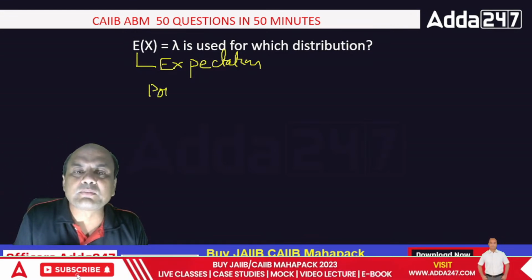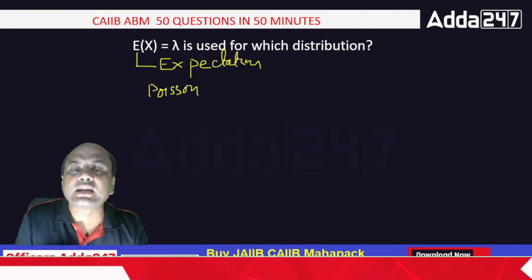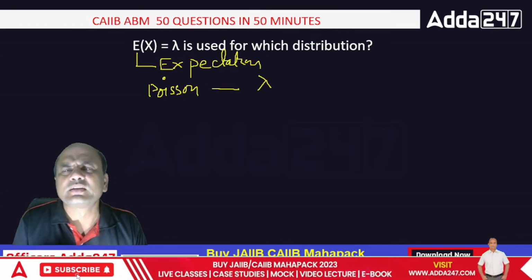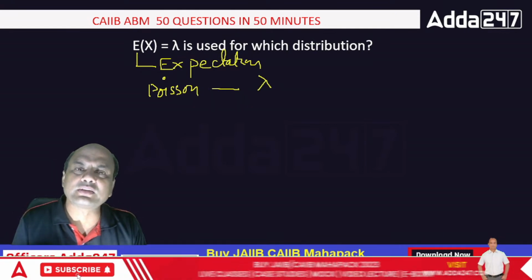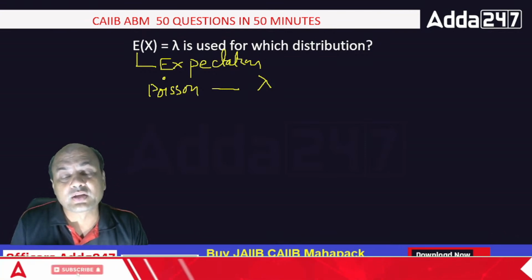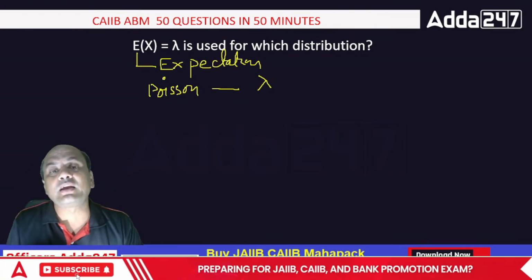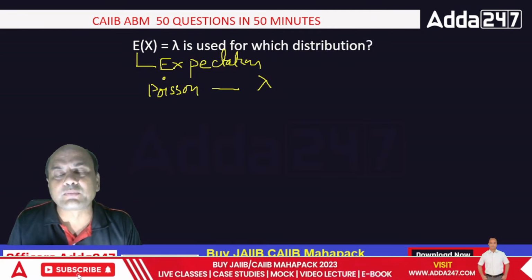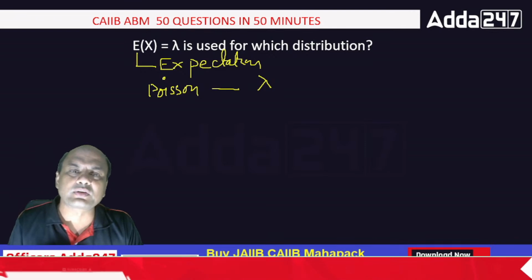Remember, Poisson is known for discrete, long-term elements, and that's why we always have lambda in Poisson. There is a formula given for Poisson, and you have to use it. That's a big numerical, so I'll show you in the paid classes.